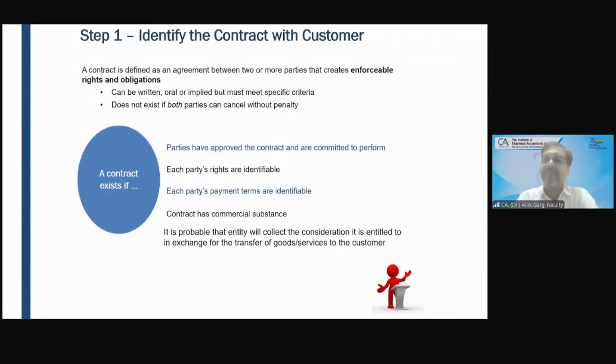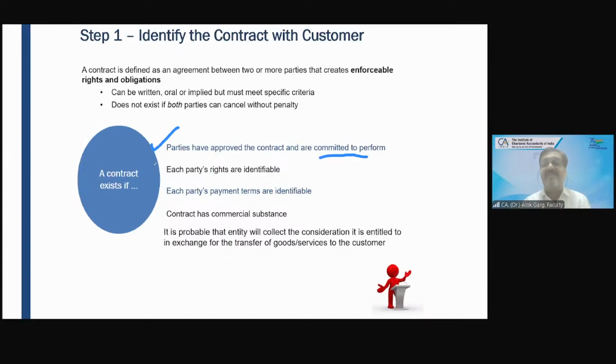Yes. So friends, the standard says that for identifying a contract with the customer, the parties must have approved the contract and are committed to perform. One who is receiving the goods and one who is giving the goods, when they have agreed on a consideration, on the quality, on the quantity, the party should have approved the contract and committed to perform.